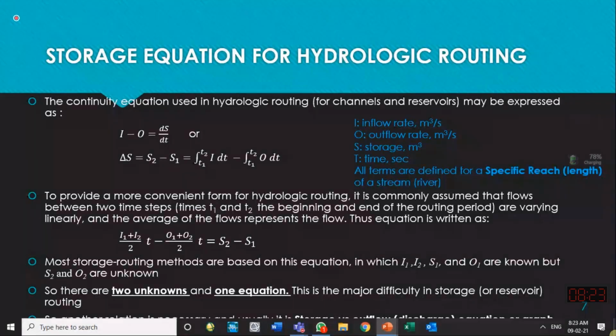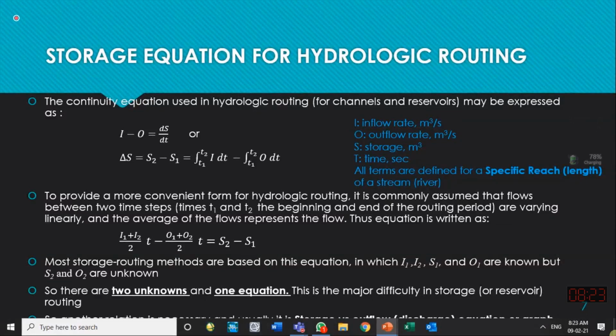It has been proved that if inflow and outflow are the same in a certain river reach, which we call a system, then the volume stored within that reach of the river remains the same. There is no change of the volume of water in the river reach. And another name for volume in hydrology is storage. Storage or volume are the same thing. So if inflow and outflow are the same, there will be no change of the storage.